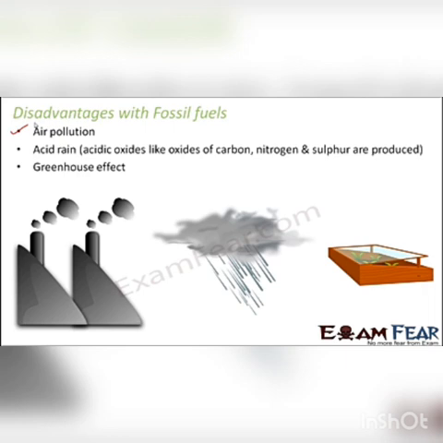Greenhouse effect. So what happens in a greenhouse effect? The amount of greenhouse gases like methane and carbon dioxide, when these gases increase a lot in the atmosphere, they tend to absorb a lot of heat, and therefore overall there is global warming. So the greenhouse effect over a period of time results in global warming, that is, the overall temperature of the earth increases. Now we will learn about the greenhouse effect in other topics, so here I will not get into the detail of this.